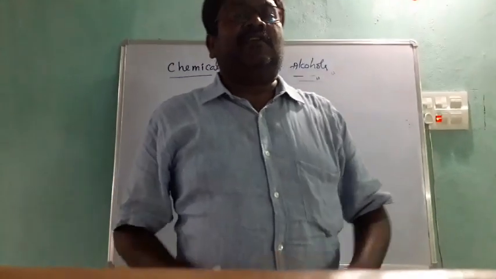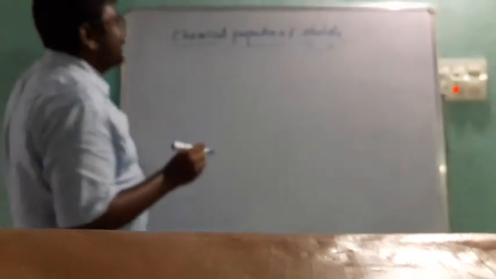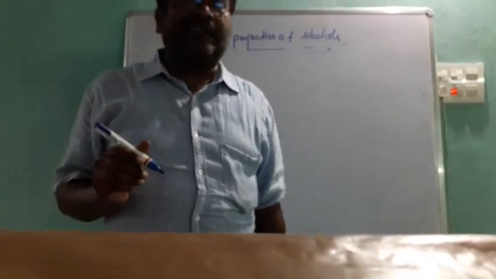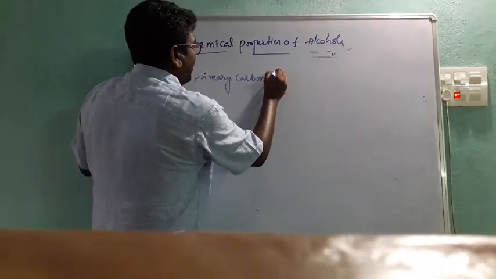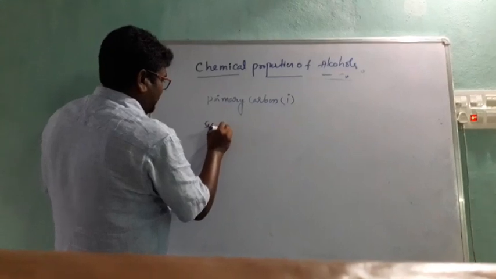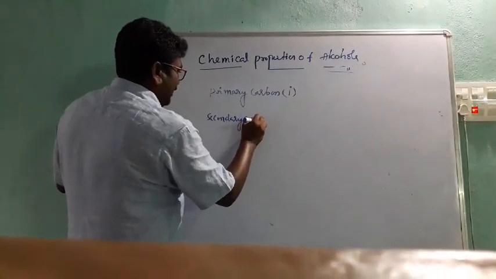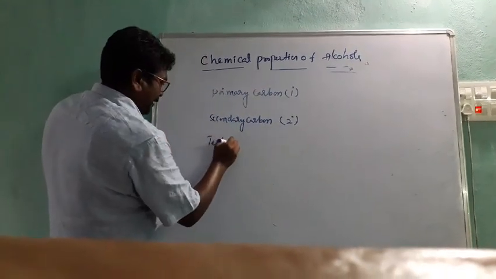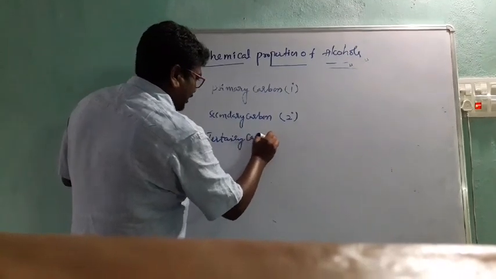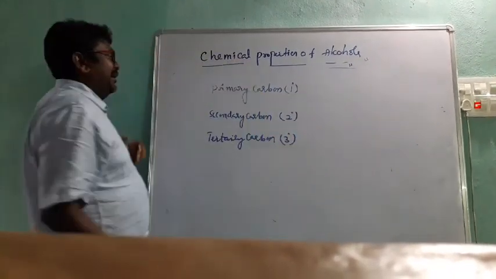Today I will discuss the chemical properties of alcohols. First of all, we will discuss what is primary carbon, what is secondary carbon, what is tertiary carbon. Primary carbon are 1 degree carbon. Secondary carbon are 2 degree carbon. Tertiary carbon or 3 degree carbon. Okay, it's very simple.